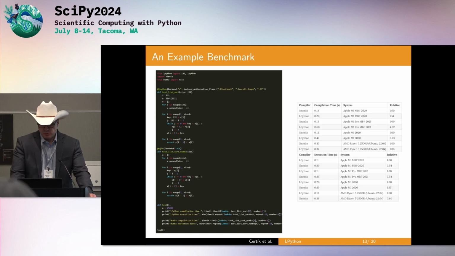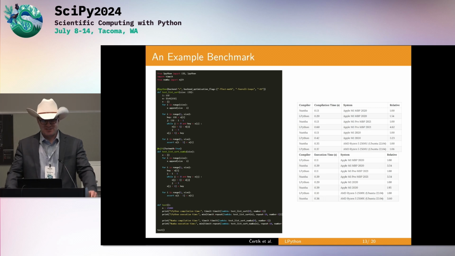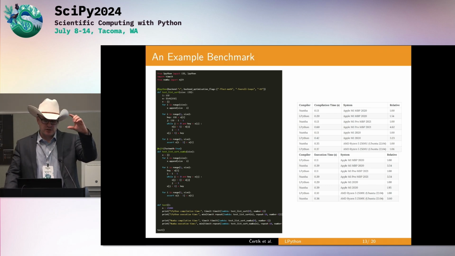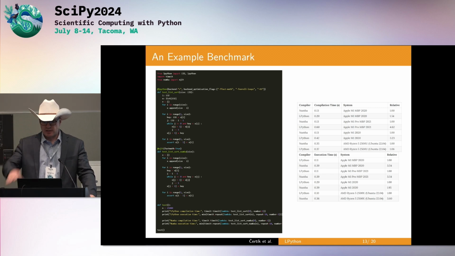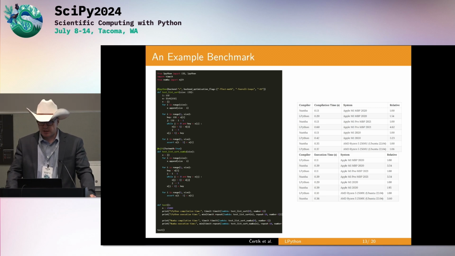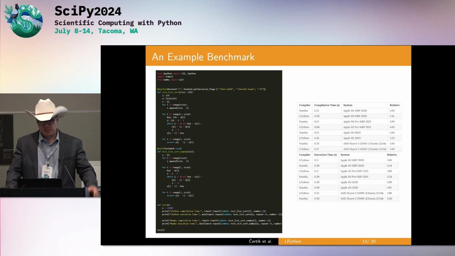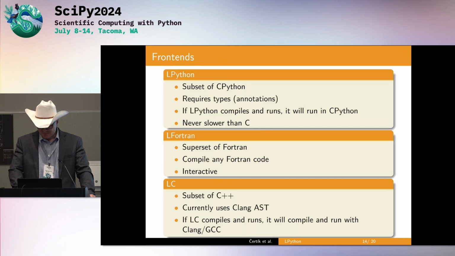Here is another example benchmark. I can see it's unreadable. On the left there are 2 functions, one in LPython, one in this case Numba. It does a list benchmark, I think it's sorting a list. It's exactly the same code running in both compilers. And on the right, we can see compilation time and execution time. It's also a little bit small. The compilation time of Numba on this particular example is a little bit faster, except on, I guess, Linux, where it's about the same. And the execution time on this particular example, when we ran it, LPython is a little bit faster. But I wanted to do more benchmarks.